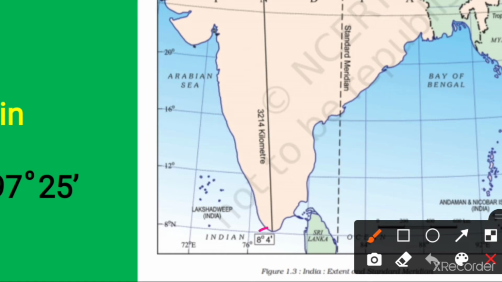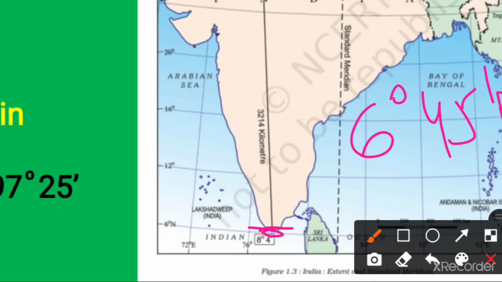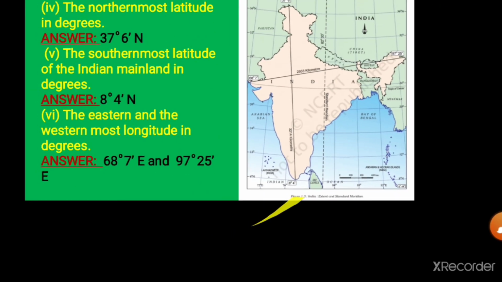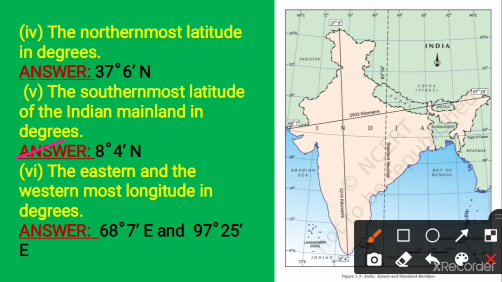Our Indian mainland ends here, at Kanyakumari, and its latitude is 8 degree 4 minute north latitude. But if the question asks the southernmost latitude of India, then you have to answer 6 degree 45 minute north, because the Andaman and Nicobar Islands are also included in India, but they are not part of the Indian mainland. So our answer is 8 degree 4 minute north latitude.